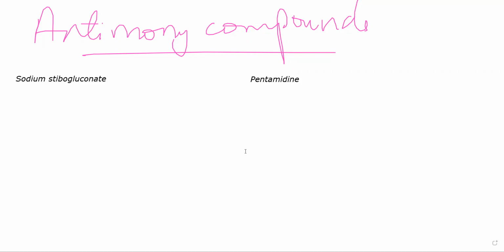So coming to the first one, which is sodium stibogluconate. Now this is a pentavalent antimonial compound, and this is one of the best drugs that can be given for leishmaniasis to treat Kala Azar. Especially if the patient has mucocutaneous or cutaneous type of leishmaniasis, sodium stibogluconate is very useful. Mainly this drug is given intramuscular. Sometimes you can also give it as IV. Mechanism of action is unknown for this drug.